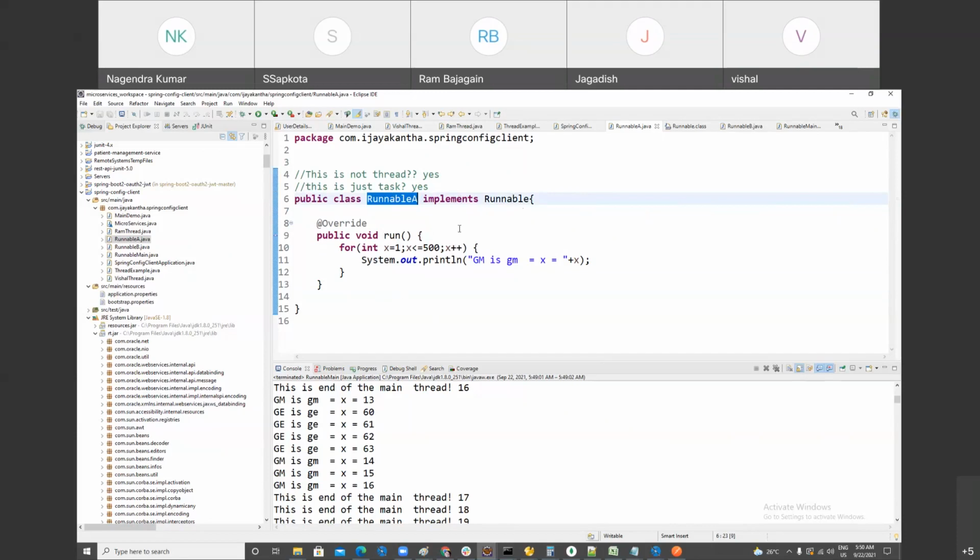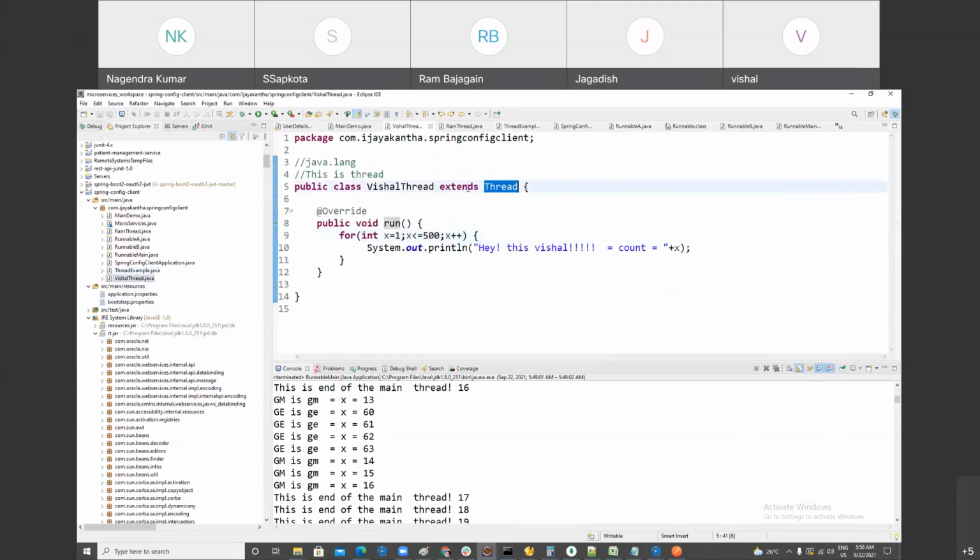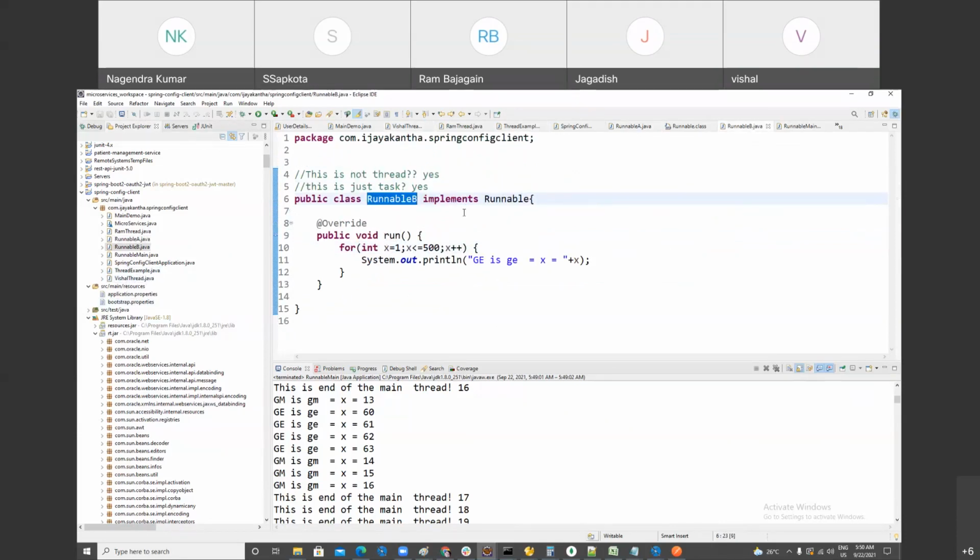Second benefit: if your class extends the Thread class, it cannot extend another class. That is the limitation. My requirement is that I want to make this a thread as well as extend another class. I cannot do it here because Java does not support multiple inheritance. You cannot extend multiple classes, but here you are implementing Runnable, so you have an opportunity to extend some other class. So which one is better, extending Thread or implementing Runnable?